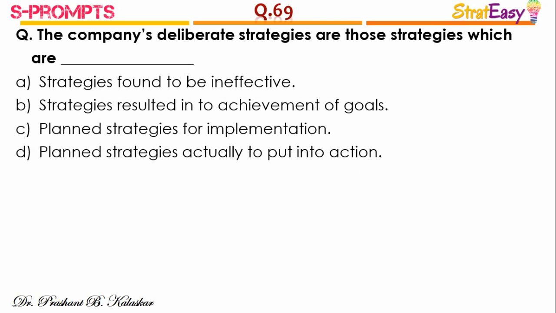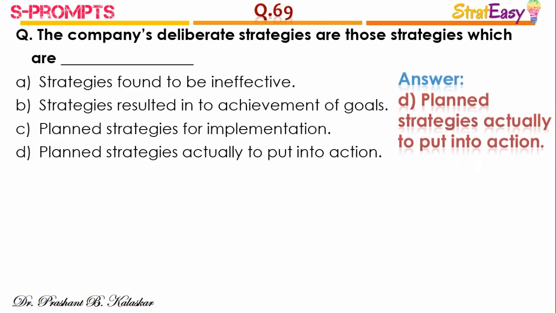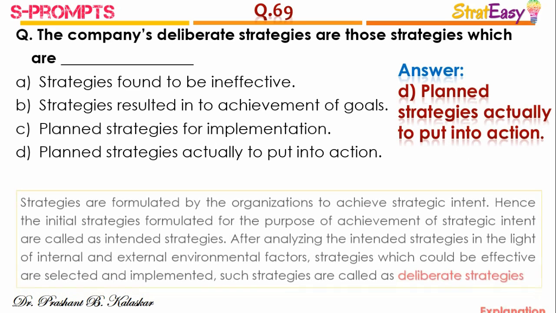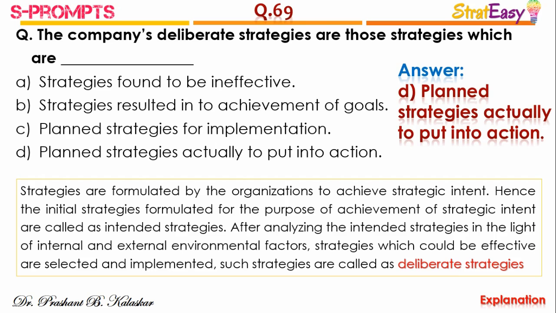Question number 69. The company's deliberate strategies are those strategies which are dash, and the right answer is option D, planned strategies actually to put into action. Strategies are formulated by the organizations to achieve strategic intent. Hence, the initial strategies which are been formulated for the purpose of achievement of strategic intent are called as intended strategies. After analyzing the intended strategies in the light of internal and external environmental factors, strategies which could be effective are selected and implemented.